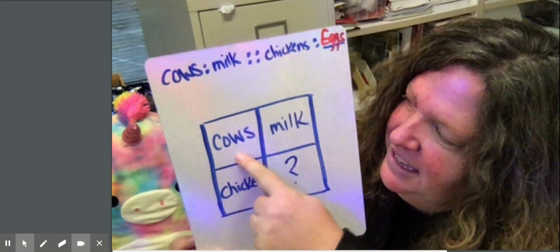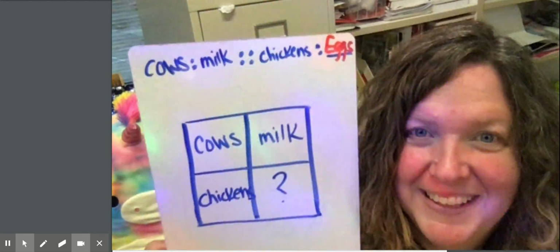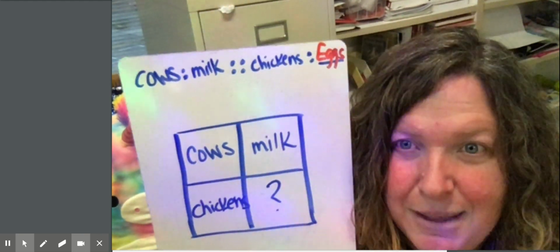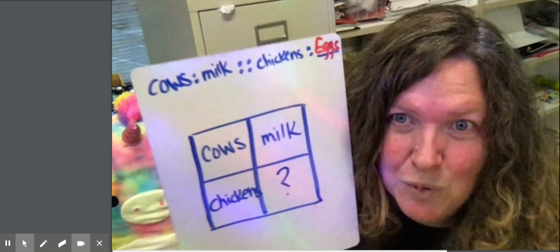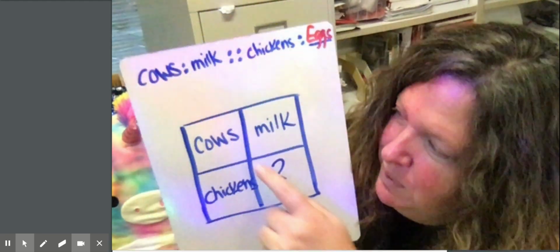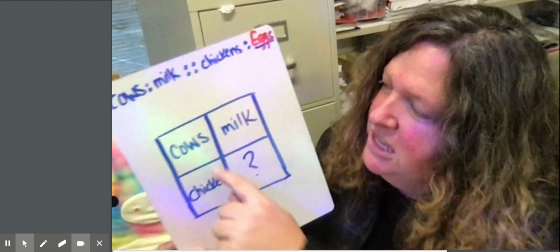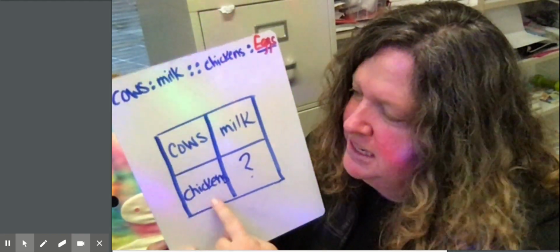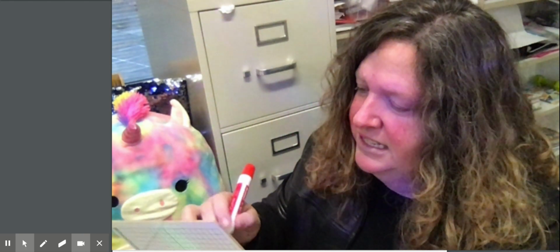Cows give us milk, chickens give us something. Let's put the labels. They're not going to be numbers around the factor puzzle. This time they're going to be word labels. Let's put the labels around to see if it matters where we put the word cows or where we put the word chickens or where we put the word milk. So this is cows and chickens. So this column is animals.